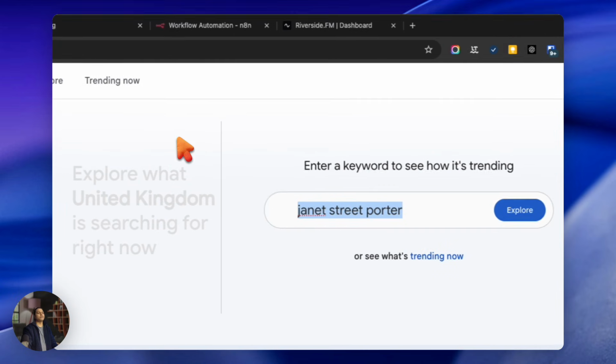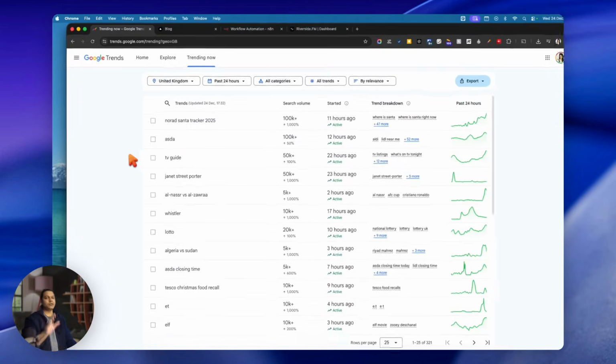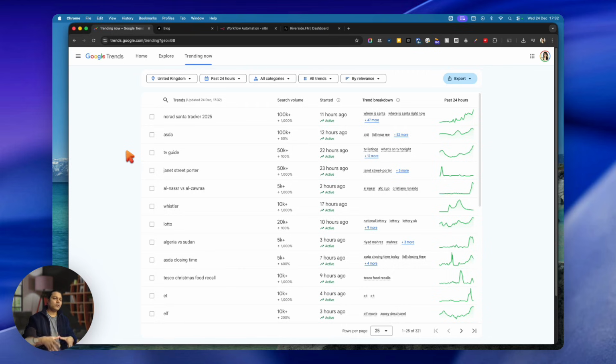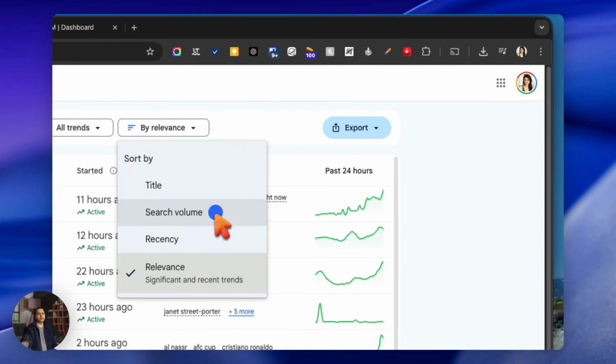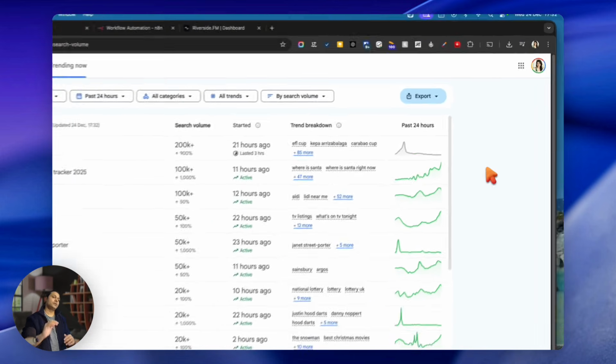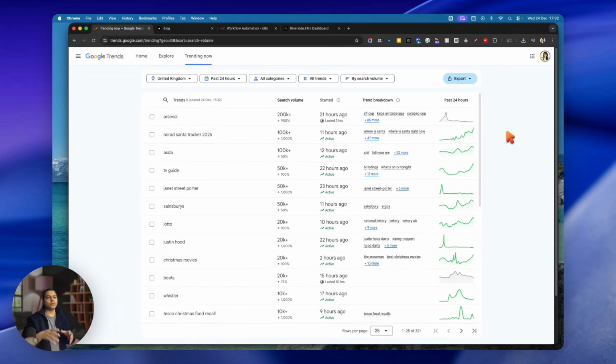And then you have to click on Trending Now. Once you click on Trending Now, you will see all the keywords which are trending right now. But the key step here is to make sure you filter it with search. What it does is filter all the results by trending searches, starting from the top and going down. Now, you must be thinking, 200K in the last 24 hours, that's a lot of searches.